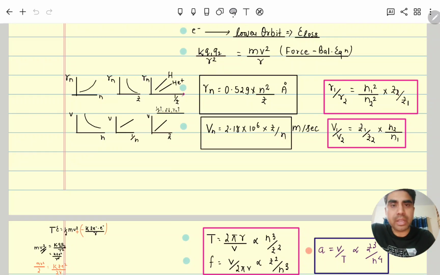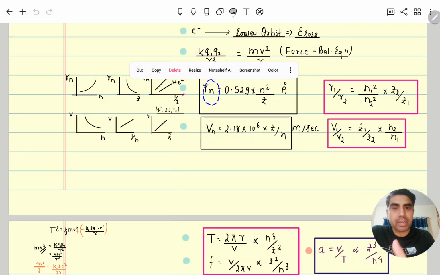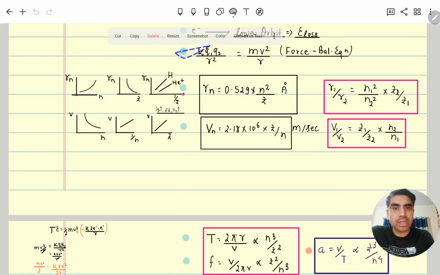On behalf of that, by equating the force balance equation and the quantization of angular momentum and calculating, we got the radius formula: r is equal to 0.529 n square by z, where the radius is directly proportional to n square and inversely proportional to z, and it is in angstrom.